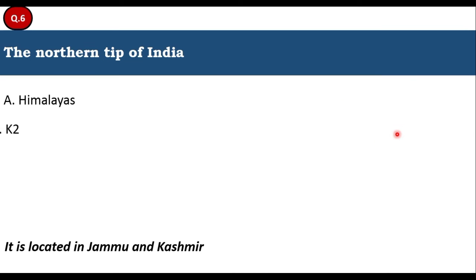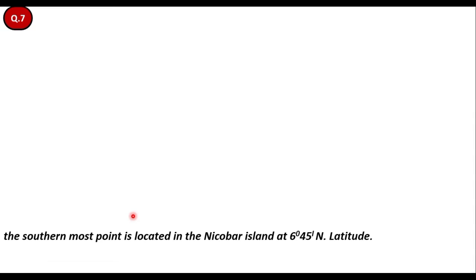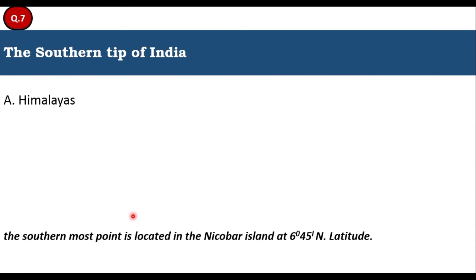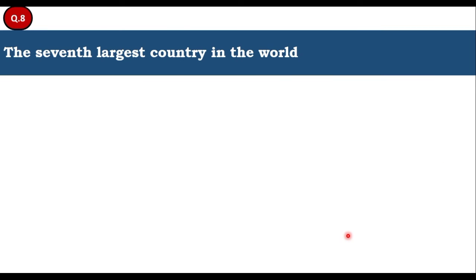The northern tip of India: whether it is Himalayas, K2, Indira Col, or Indira Point. Yes, it is option C. Indira Col is the northern tip of India, located in Jammu and Kashmir. Next question is the southern tip of India: Himalayas, K2, Indira Col, Indira Point. Yes, it is Indira Point. The southernmost point is located in the Nicobar Islands, at 6 degree 45 minute north latitude. So let's move to the next question.